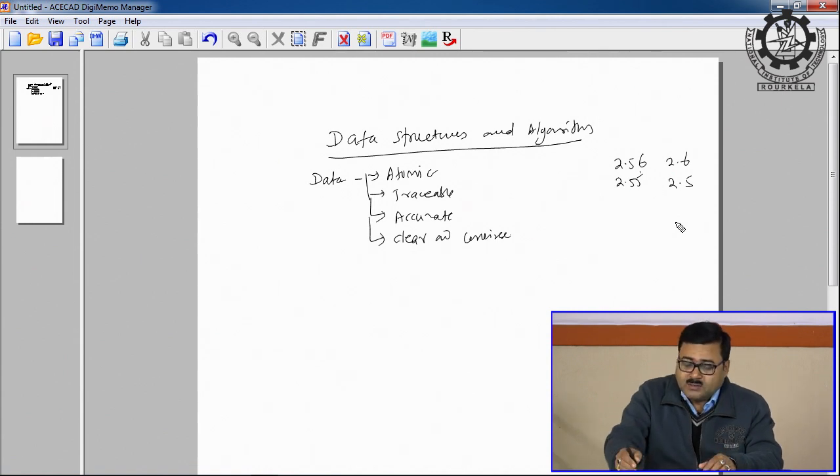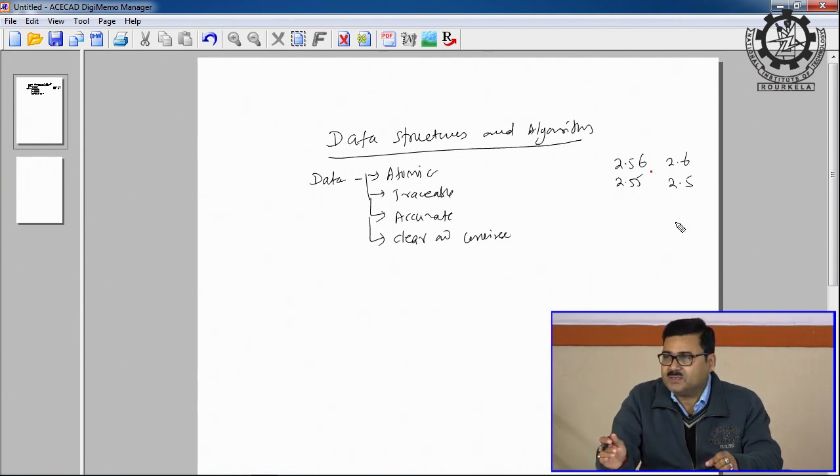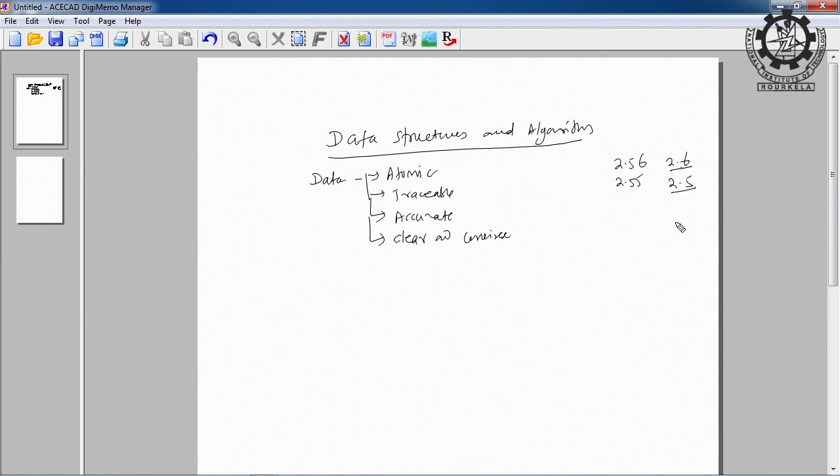So, this type of data we assume that it has an exact trace. 2.56 means 2.6, 2.55 means 2.5. Now, 2.5 is traceable, 2.6 is traceable, and I can very well say that this is a real data correct up to 1 decimal place. So, I am able to trace it, because the data which is not traceable cannot be represented in computer.